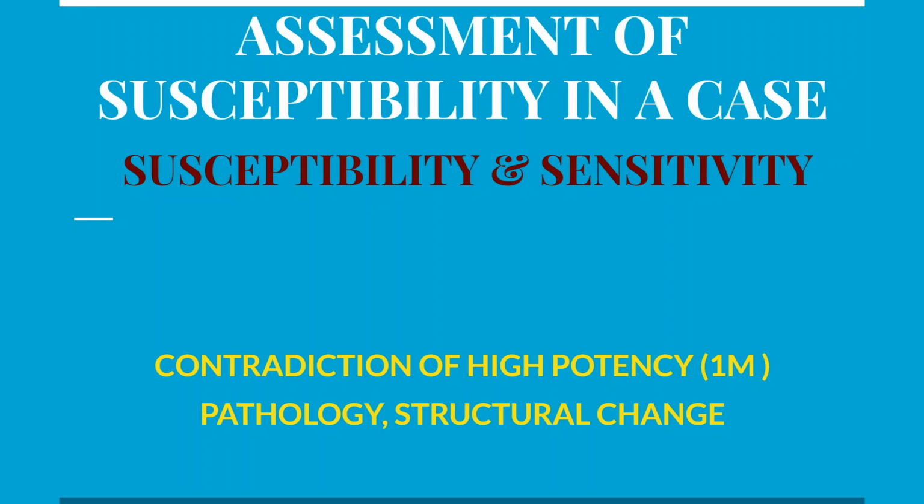So this discussion is done for the assessment of susceptibility. Even if all the points indicate, such as in the example I gave, a young patient who is a doctor, working and having very high emotional turmoil, but if he is having pathology of any organ, then we cannot give high potency. That is a very important contraindication of high potency. You will have to remember it always. Okay, so I stop here and thank you.